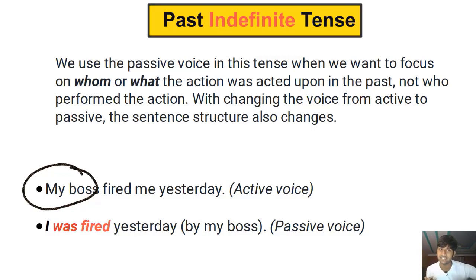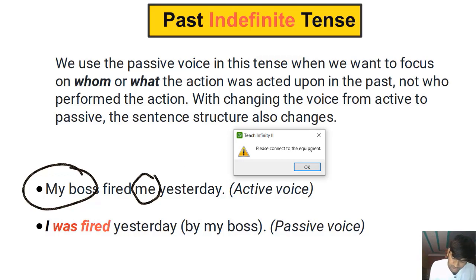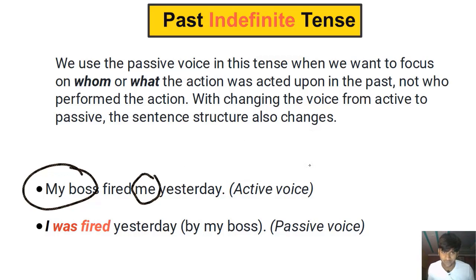that received the action, that got fired, I'll write the sentence or I'll speak the sentence in the passive voice. So me is the object, right? I got fired. So me will become the subject in the passive voice. Obviously, the subject will be in the subjective form if it is a personal pronoun. So me will become I in the passive voice. So I'll say I, and we use was over as an auxiliary verb.